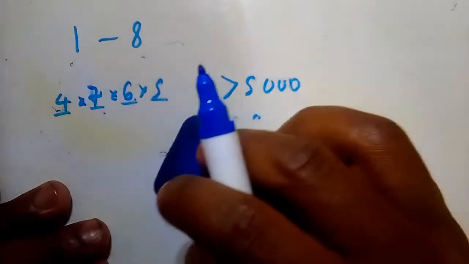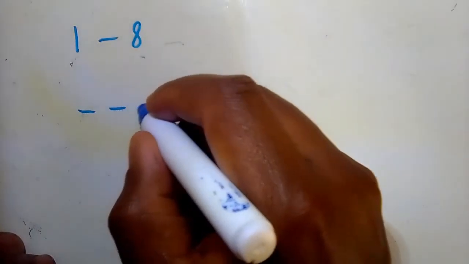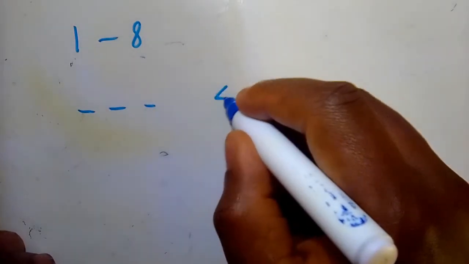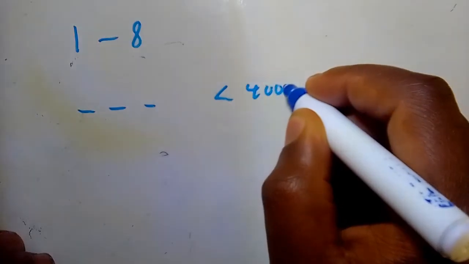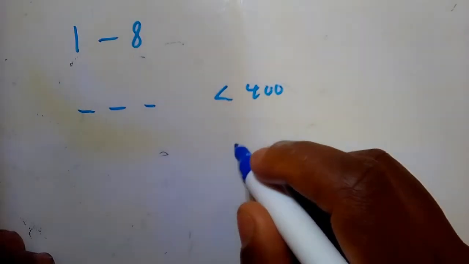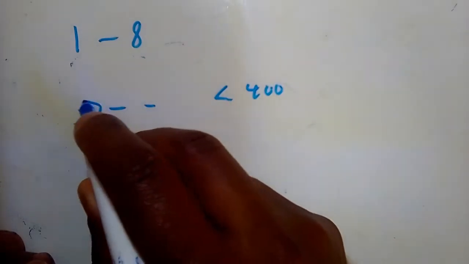What about if they say, how many 3-digit codes can be formed if the number must be less than 400? Now notice for it to be less than 400, it depends on the first digit again, right?